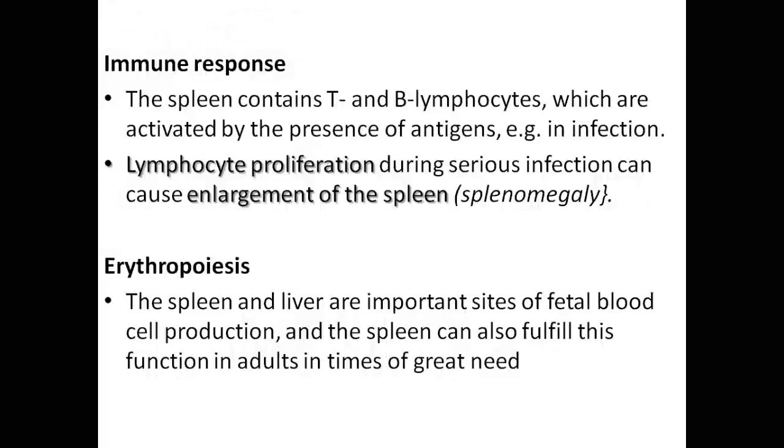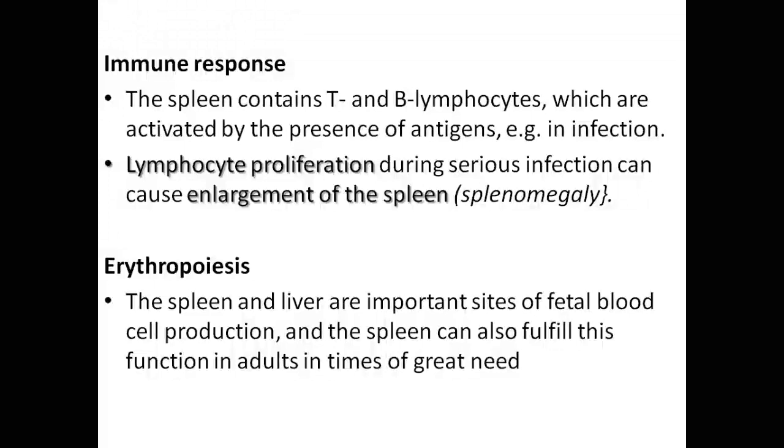These lymphocytes proliferate during serious infection, and once they proliferate, they result in splenomegaly, or enlargement of the spleen.